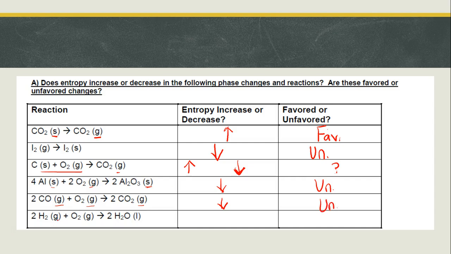And the last one, we have two gases becoming a liquid. We looked at this one already. If we have two gases becoming a liquid and we have two things becoming one, entropy is decreasing there again, and that is also unfavored.